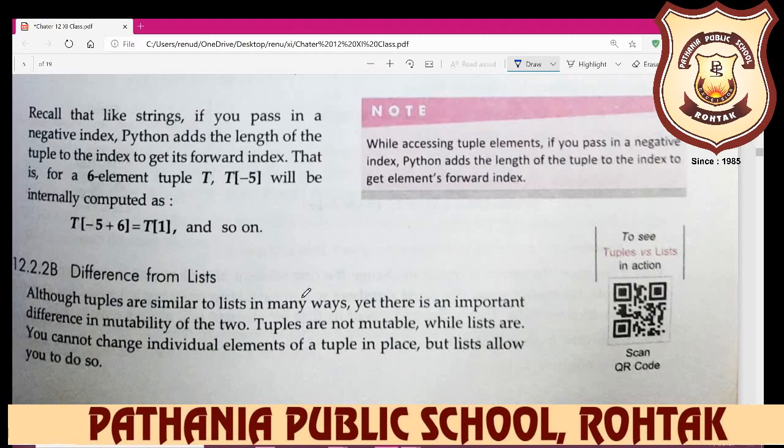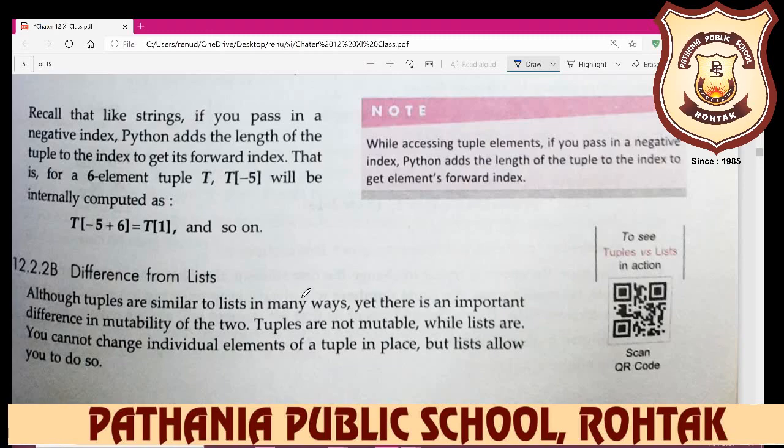So what is the difference from the list? Although tuples are similar to lists in many ways, yet there is an important difference in the mutability of the two. Tuples are not mutable, while lists are mutable. You cannot change an individual element of a tuple in place, but a list allows you to do so.